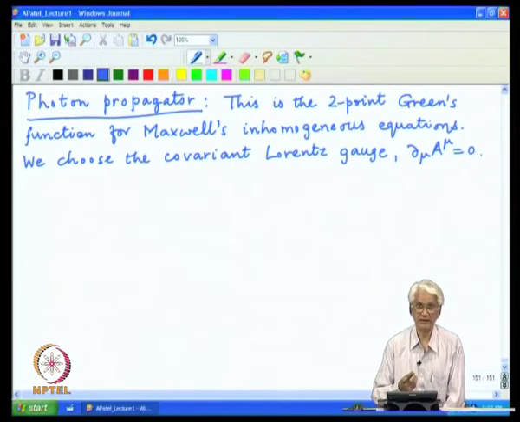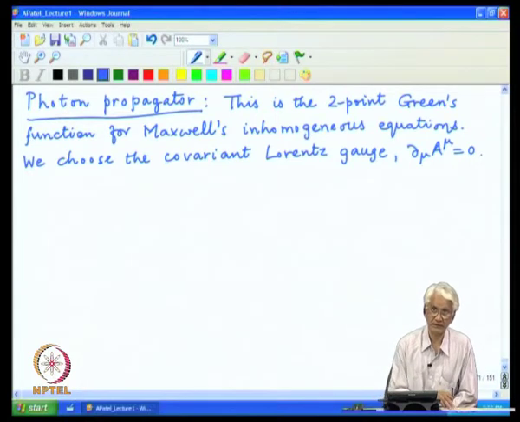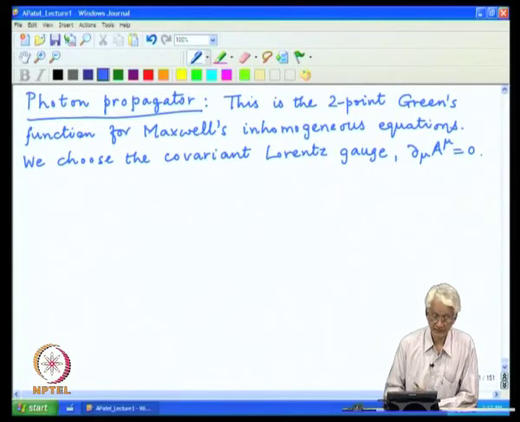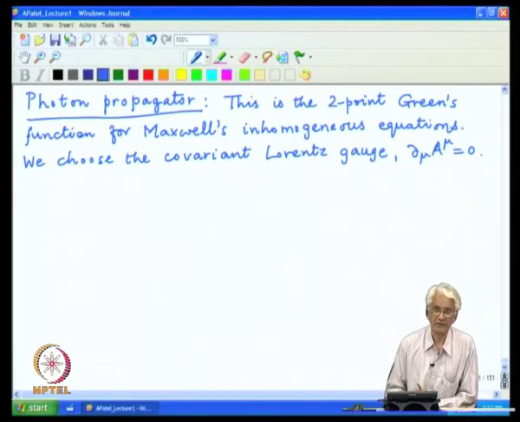Remember that this still does not fix the gauge degree of freedom completely, and so part of the gauge symmetry will still be manifest in the results which will be derived from these equations, but some of the gauge degree of freedom does get eliminated, and that helps in keeping the algebra a little simpler.